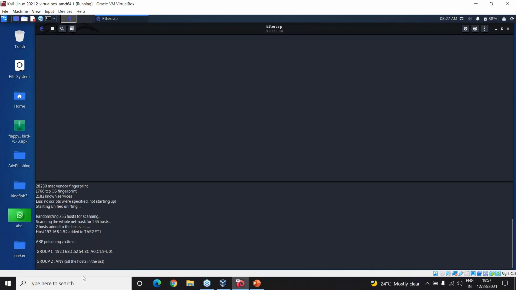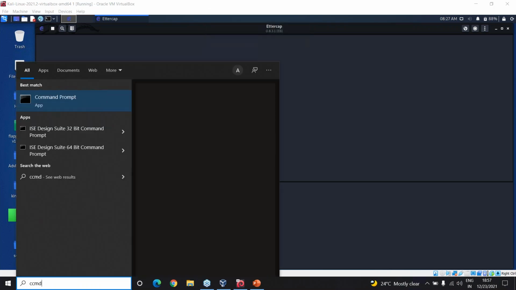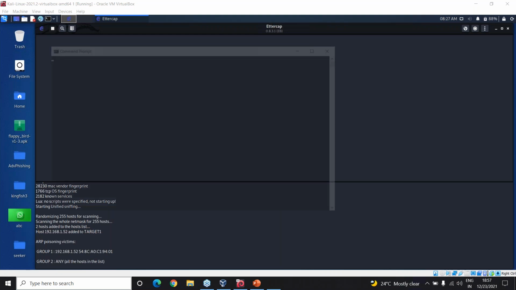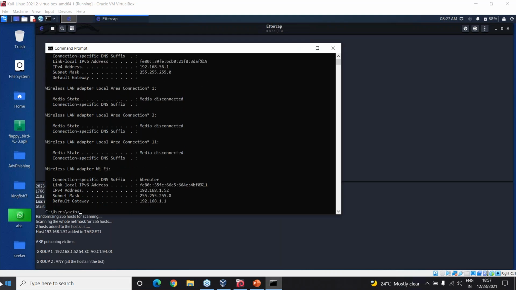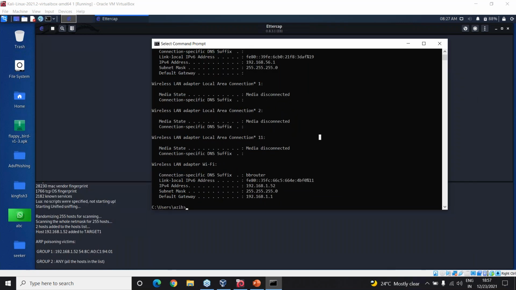Okay, so first we will see this in CMD, right? What is in the ipconfig, right? So 192.168.1.52 is my system's IP address, which I have sniffed.